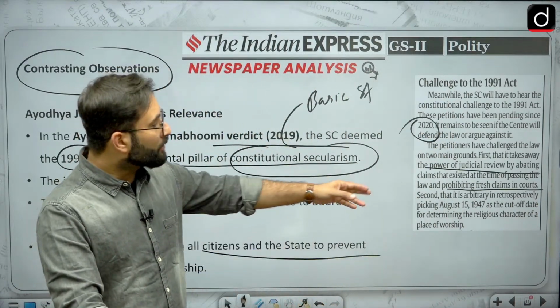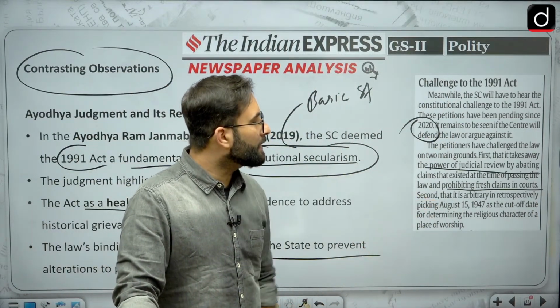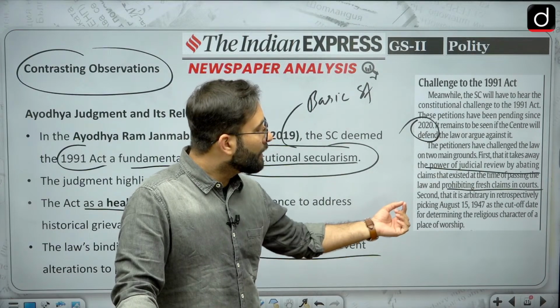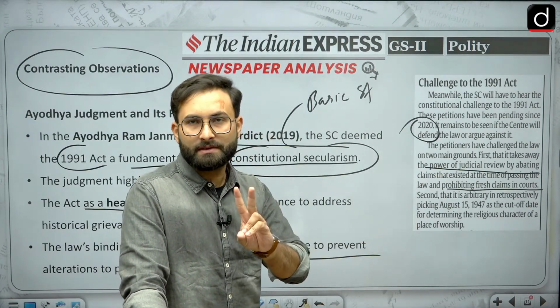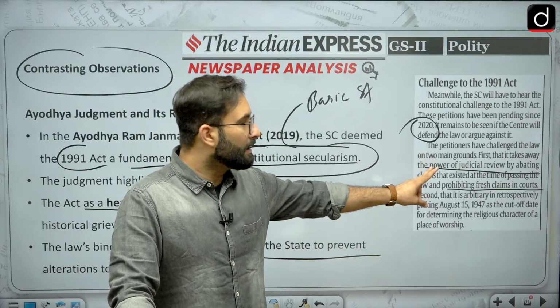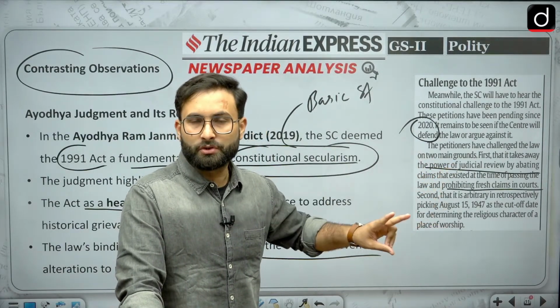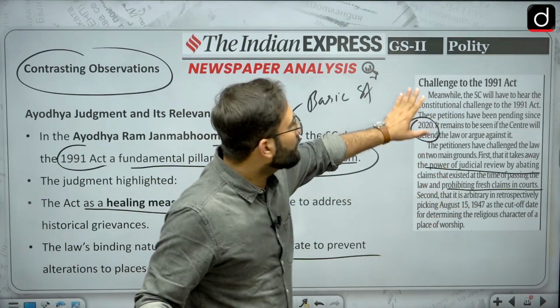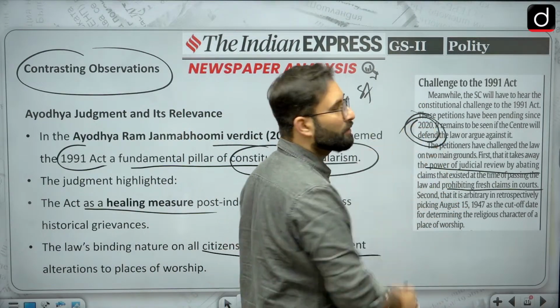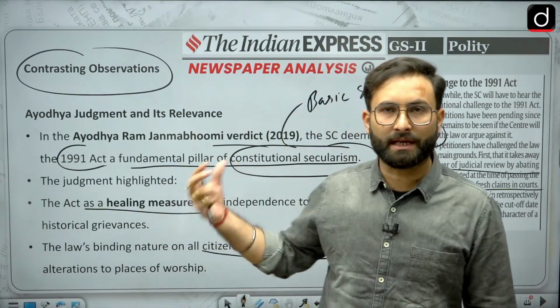Second, it is arbitrary and retrospective in picking August 15, 1947 as the cutoff date. As I told you, there are two contentions: one is that it takes the power of judicial review away, and the second is that the cutoff date was arbitrary. On the basis of these two things, in 2020 the constitutional validity of this Act was challenged.